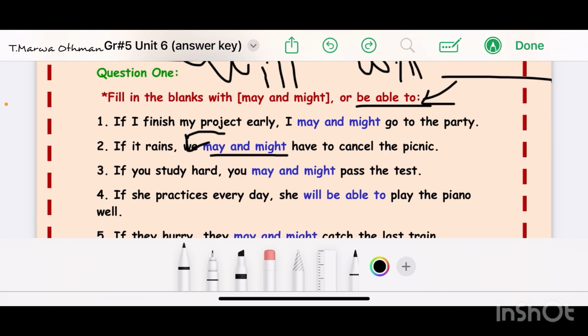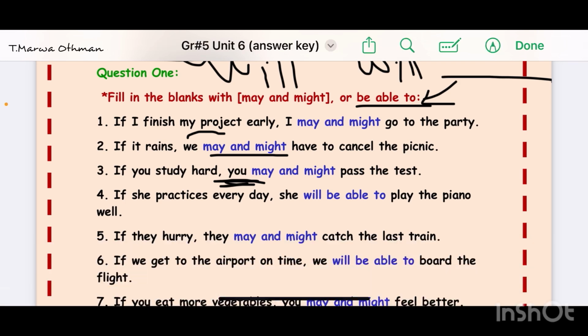Okay, so the third one, if you study hard, you may and might pass the test. Look before the blank, we don't have will, so the answer here may or might. So if you study hard, you may pass the test, you might not, we are not sure. Possible, but not sure. Look at the last sentence here.